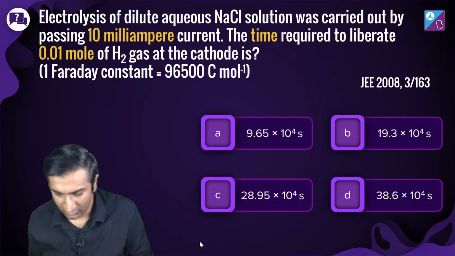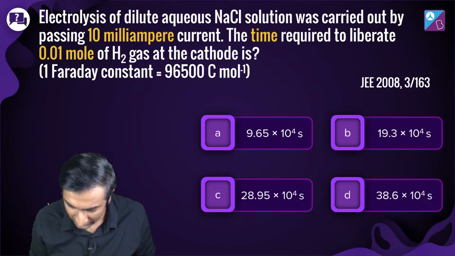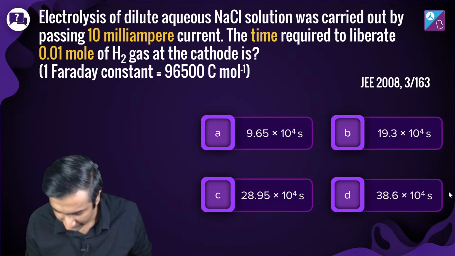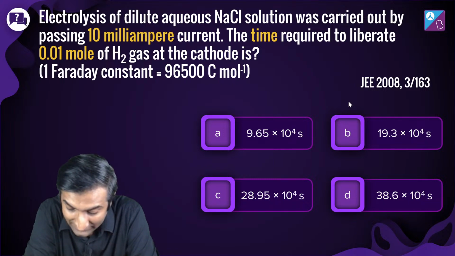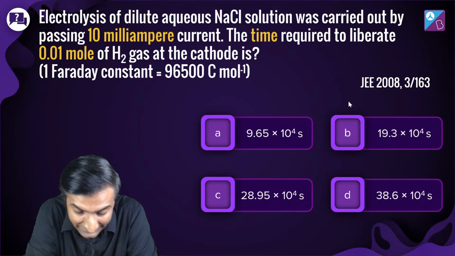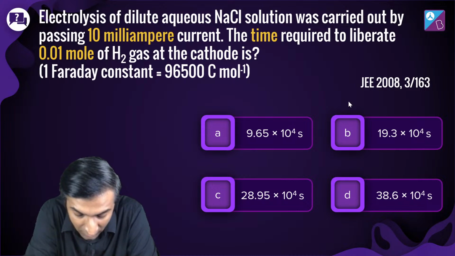Let's look at a question. Let's take a question. A lot of theory has been done. We have around 10 more minutes. I think we can solve a few more questions and we'll call it a day. Do you have questions? Yes, let's do a few questions. Electrolysis of dilute aqueous NaCl solution was carried out by passing 10 milliampere current. The time required to liberate 0.01 mole of H2 gas at cathode is what?